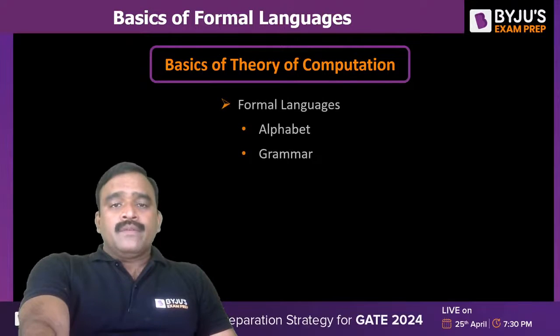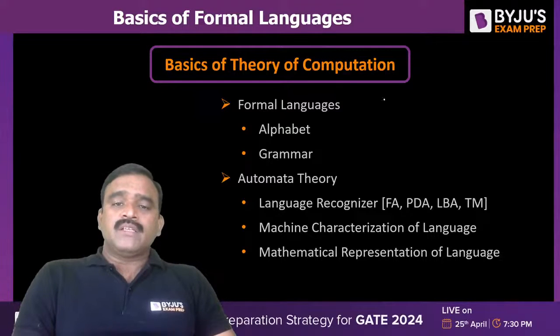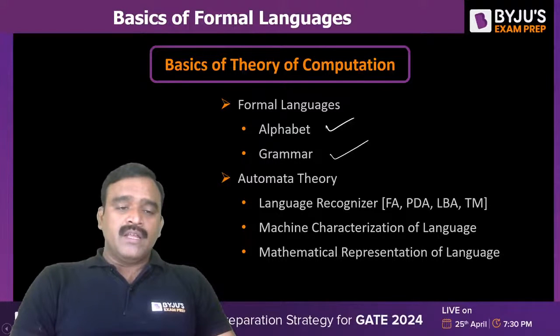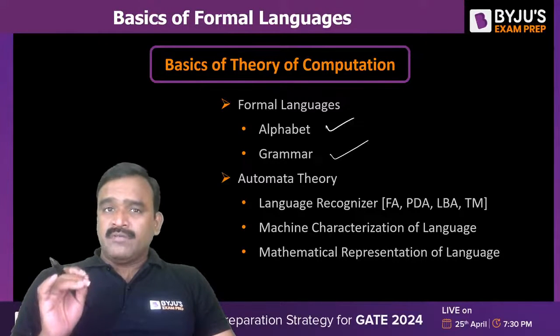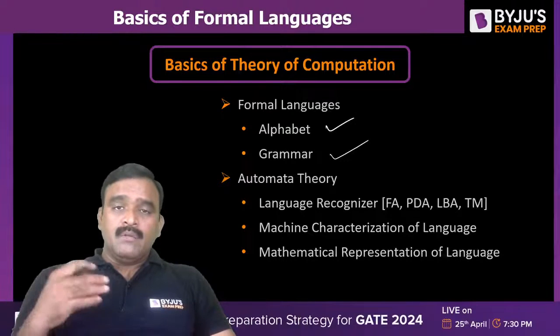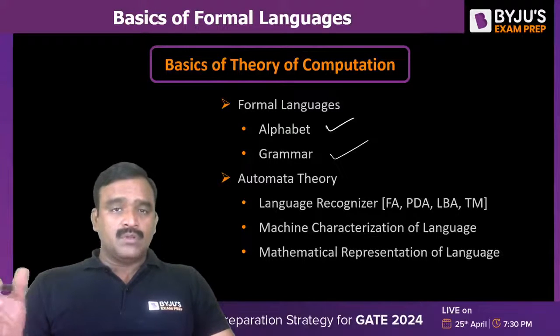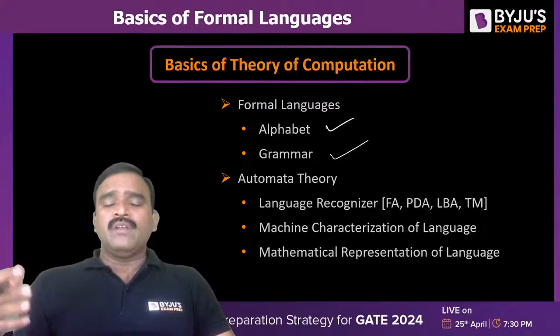Undecidability is also there. First of all, in formal languages, we study alphabet and grammar. Alphabet is nothing but the symbols we use for framing the sentences in the language. Grammar is a set of rules for framing the sentences, which gives proper meaning. For any language, we require a grammar. A language is a formal language only if it has a formal alphabet and formal grammar. There are many languages used for speaking purposes that have no script and no grammar. Some tribal languages in India do not have formal grammars and are used only for speaking.